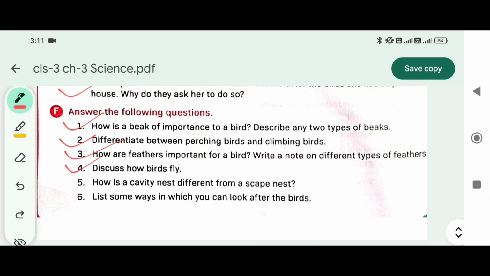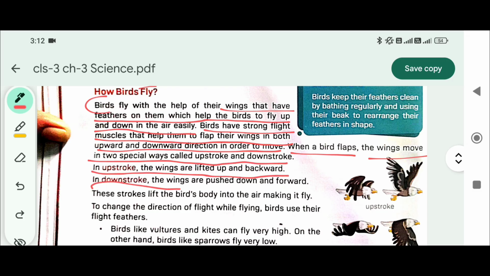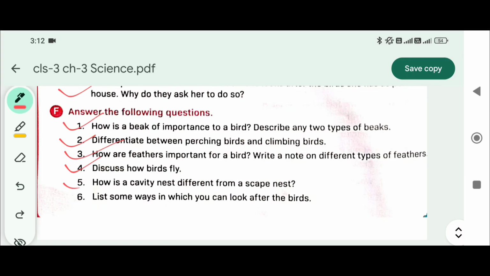Question number 4, discuss how birds fly. So birds fly with the help of their wings that have feathers on them, which help the birds to fly up and down in the air easily. Birds have strong flight muscles that help them to flap their wings in both upward and downward direction in order to move. When a bird flaps, the wings move in a special way called upstroke and downstroke. In the upstroke, the wings are lifted up and backward. In downstroke, the wings are pushed downward and forward. These strokes lift the bird's body into the air, making it fly. F4.